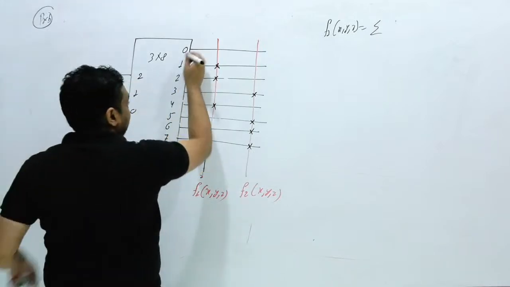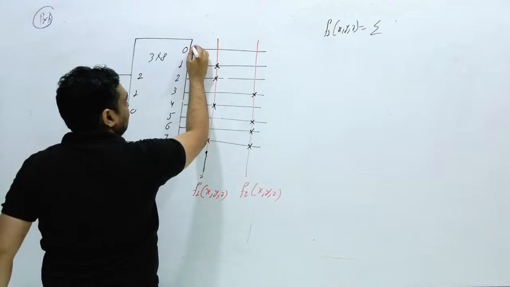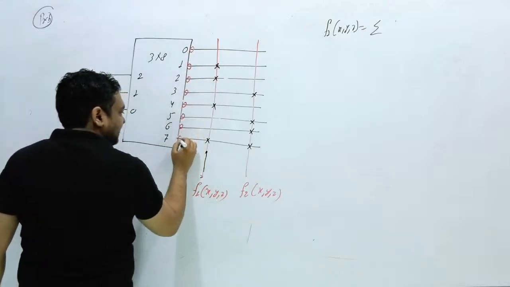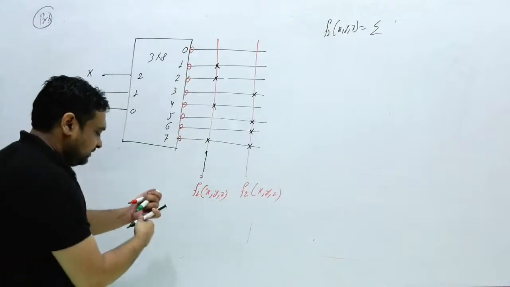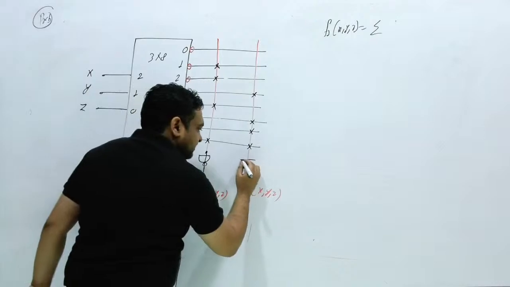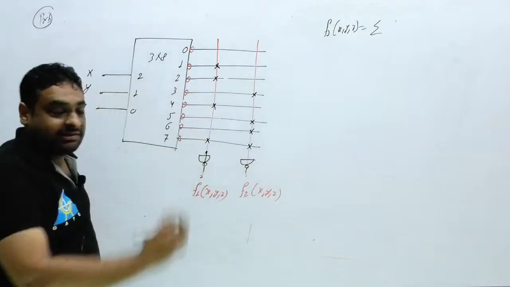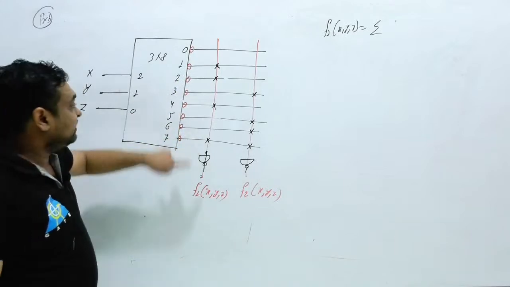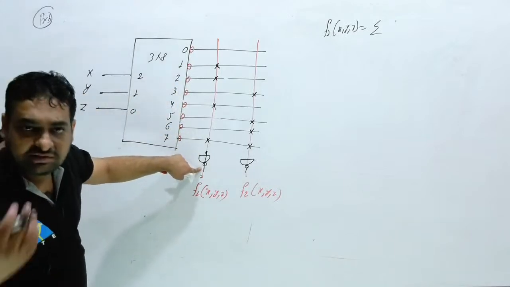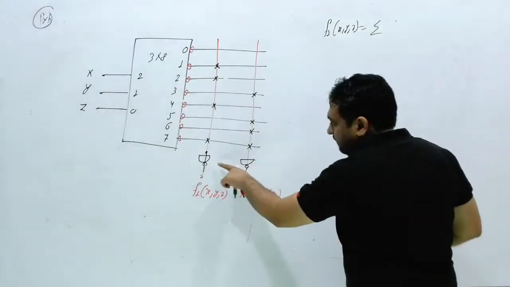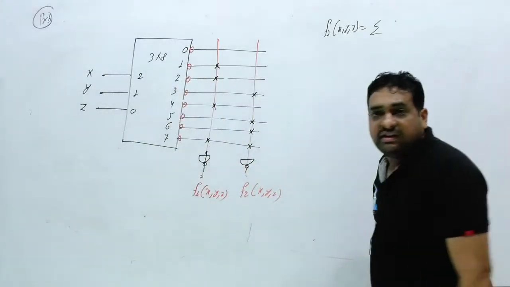Suppose I change the question in this way. Suppose this is active low, then practically this is a NAND gate, and here also practically a NAND gate. It means NAND NAND is converted into AND OR. So directly you can write it. Just note down this problem, and you can draw NAND NAND here.